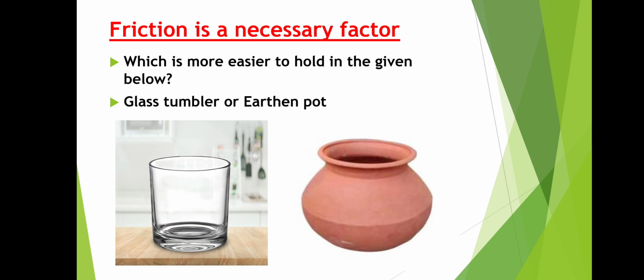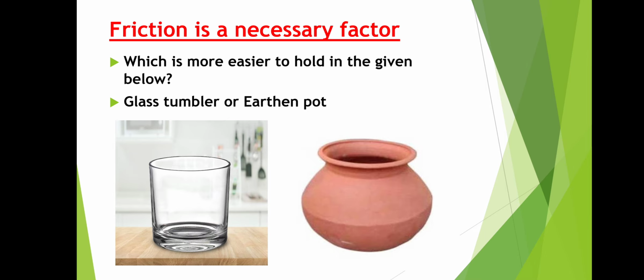We already know that it is difficult to hold a glass tumbler than an earthen pot because the surface of the glass tumbler is smooth when compared to the earthen pot. So we need some attention to hold a glass tumbler than an earthen pot. So friction plays a very necessary role in our daily life.